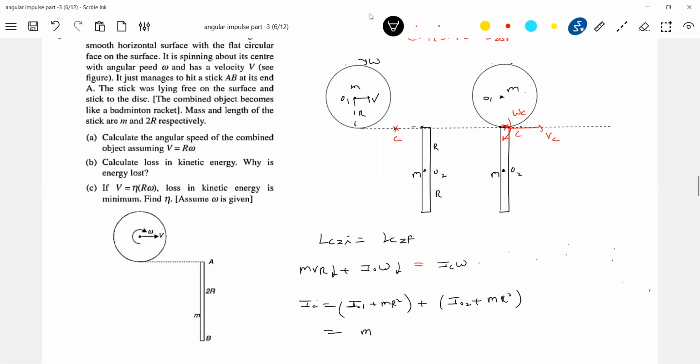What is I_O1? Moment of inertia of the disk about its own axis. Substitute that, you'll get I_C. And v equals r omega is given. And what is I naught? I naught is I_O1. I think I already wrote it, no?